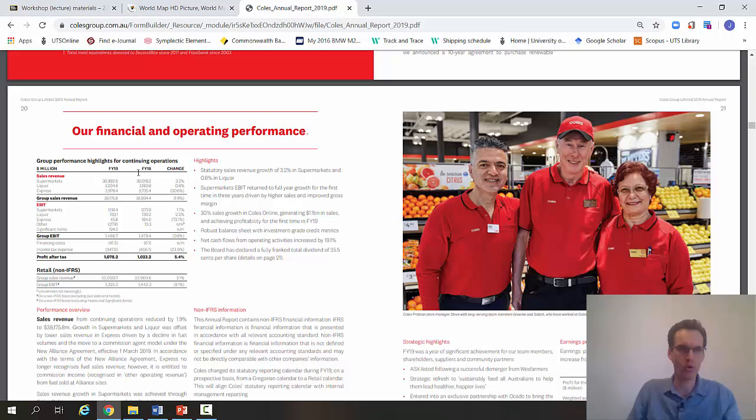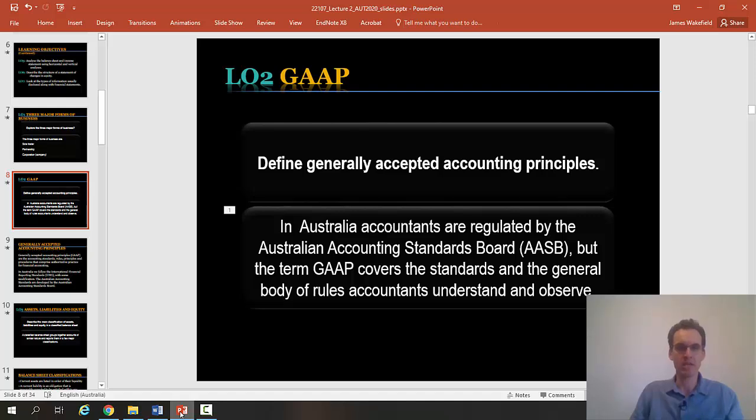2019 annual report, you'll see some highlights from their sales performance and their bottom line profit after tax. And these particular numbers and what is in these numbers is governed by generally accepted accounting principles. Right, so in Australia, the principles that we follow, and the generally accepted accounting principles that is, are governed and regulated by the Australian Accounting Standards Board.